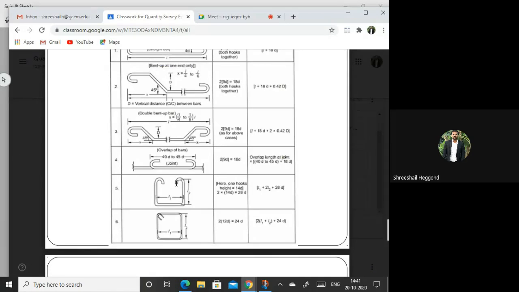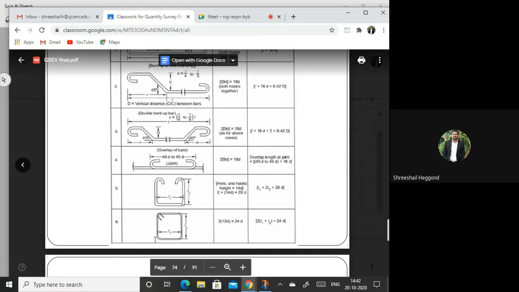Hooks for normal reinforcement will differ, and for stirrups it will differ. For normal bars it will be 18D if you are providing both side hooks; if you are providing on only one side, it will be 9D. Here in the stirrups it will be 14D for one side, and for two sides it will be 28D.